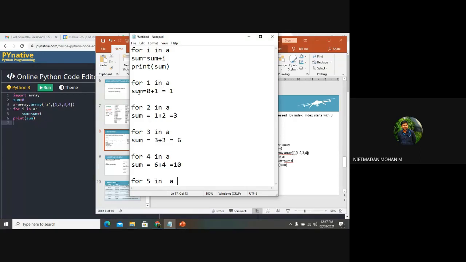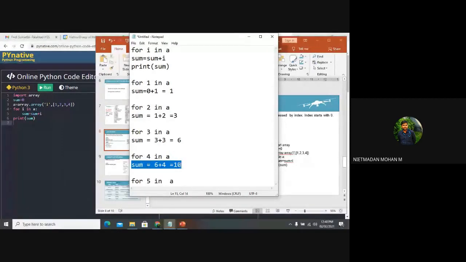For I in A, sum is equal to 0 plus 1, it will print the result as 1. For 2, it will print the result as 2. For 3, yes, 3 value is in the list A, so it will print the result as true and it will execute the statement. And here, when coming to the 5th iteration, for 5 in A, the condition will be false and it will directly go to the 6th line, and the final sum will be displayed as your output. It means that sum is equal to 10.